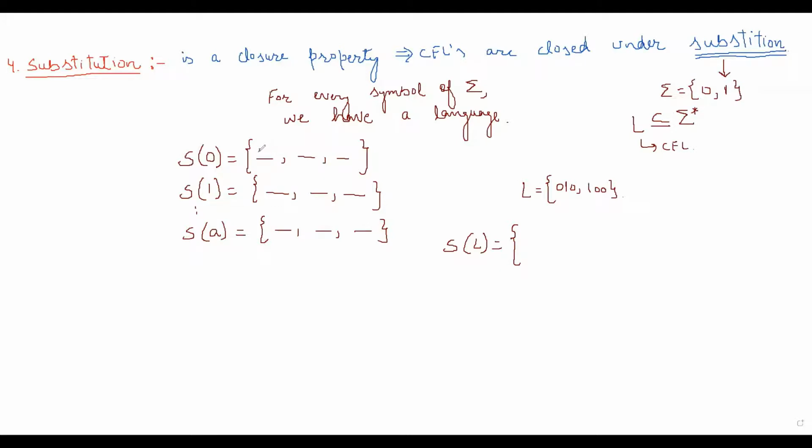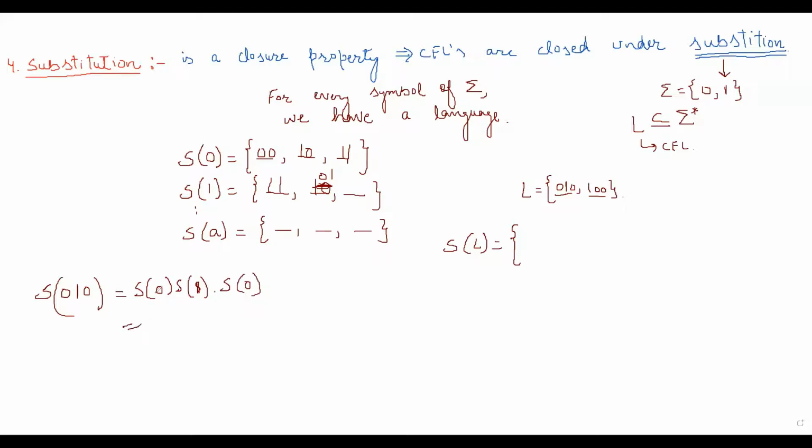Let's say S of 0 is {0, 0 1, 0 1 1}, and S of 1 is {1, 1 1 0 1}. How many strings are there in L? Two. So S of 0 1 0 will be equal to S of 0 concatenated with S of 1, concatenated with S of 0.